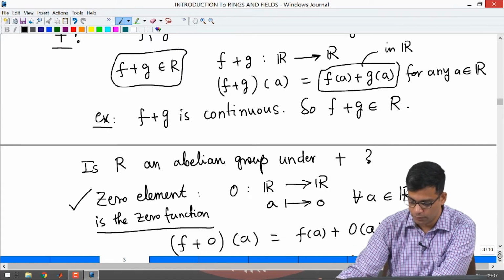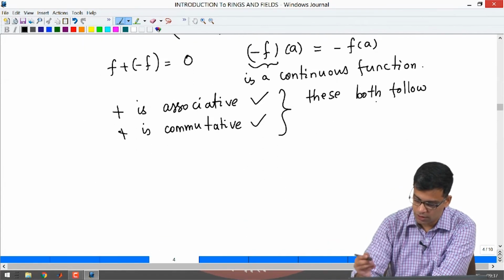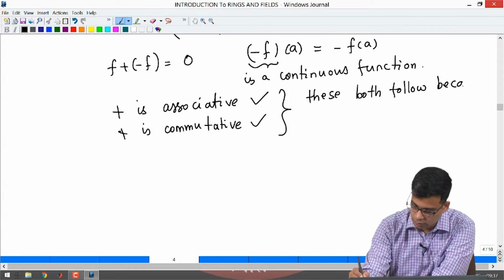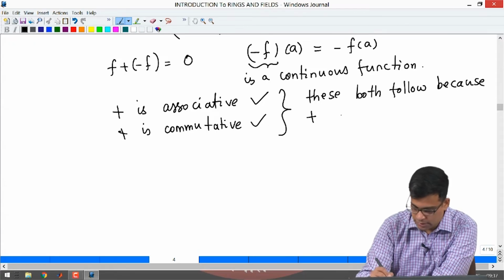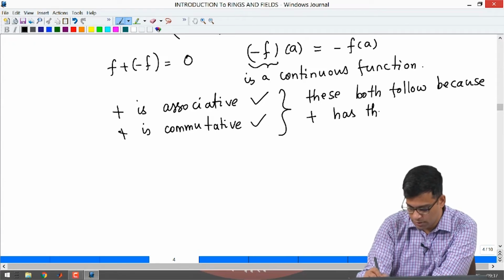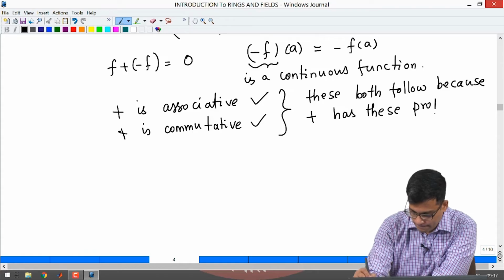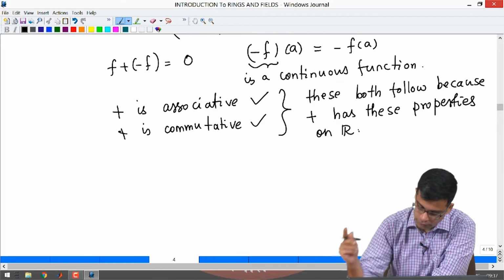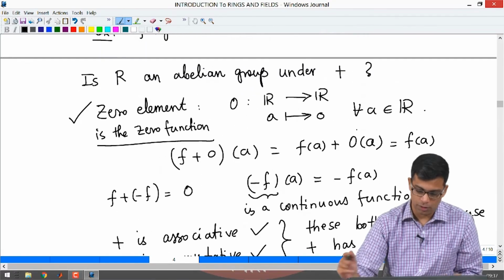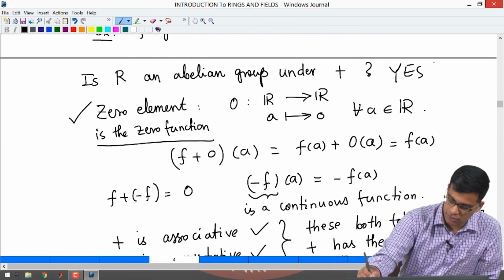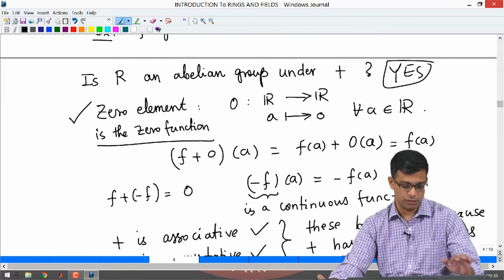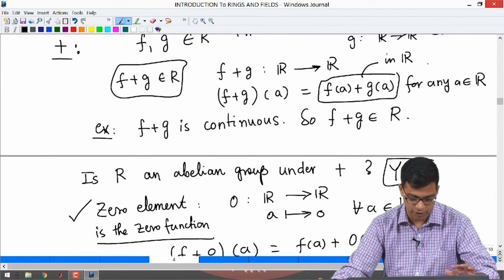So, you add them as real numbers. So, these both follow because plus has these properties on R.